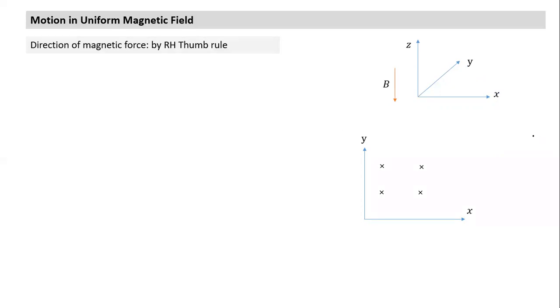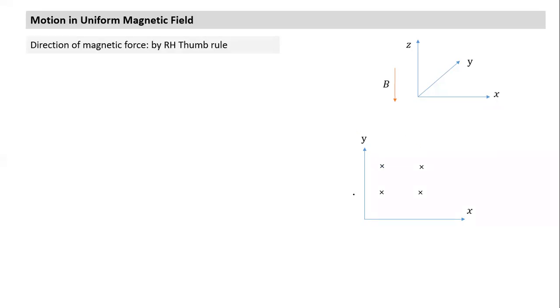So I have taken this view, and the field is along the negative Z direction. This three-dimensional representation I can capture in this figure also. This figure and this figure are the same. What does this cross sign indicate here? This indicates the presence of a magnetic field which is perpendicular to the plane of paper. It is going into the plane of paper.